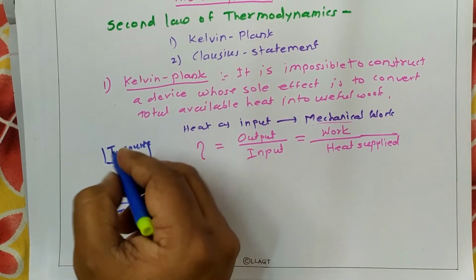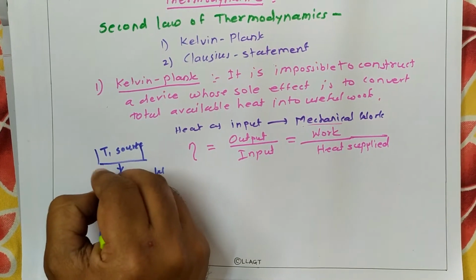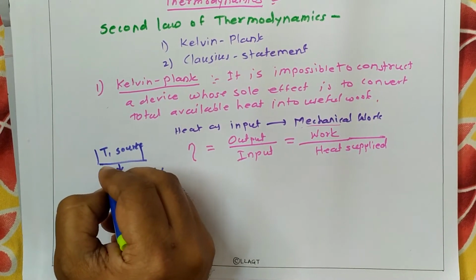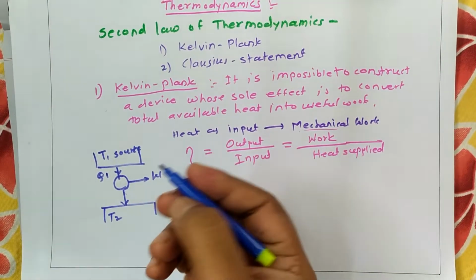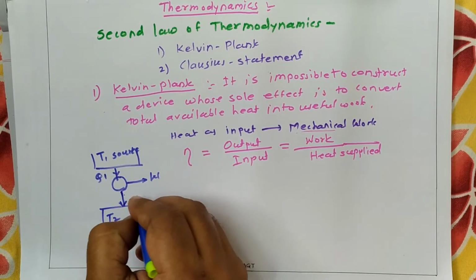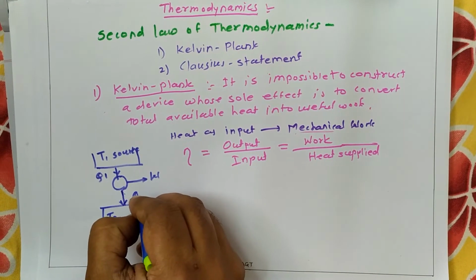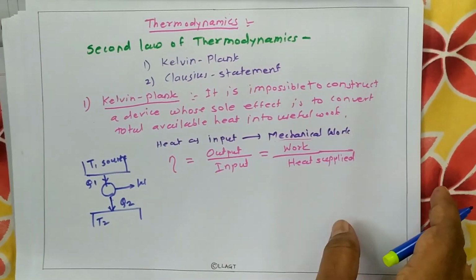Suppose Q1 is the heat supplied at temperature T1, Q2 is the heat given to the sink at temperature T2, and W is the output work.